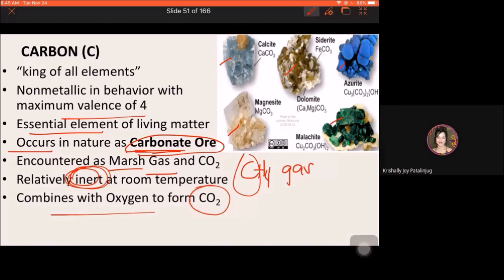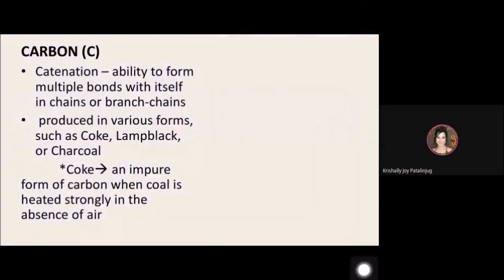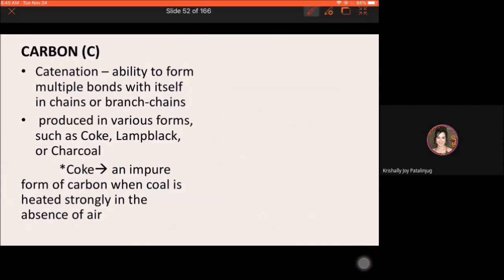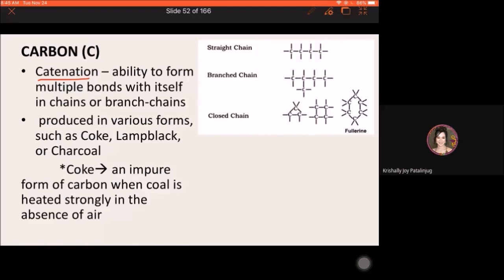Now, another property of carbon, this is actually based on organic chemistry, which is a very important property of carbon, catenation. Tandaan nyo, one of the important property ng carbon is catenation. Ano yung ibig sabihin ng catenation? Ability yan ng carbon to form multiple bonds with itself.